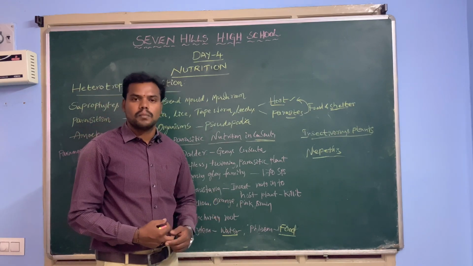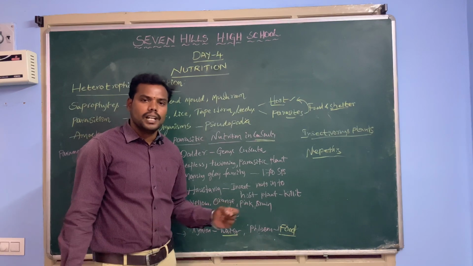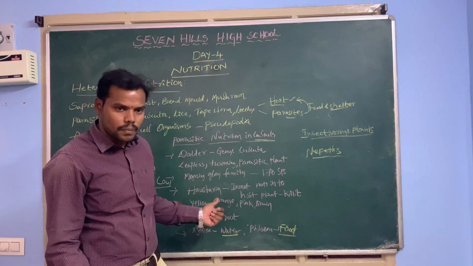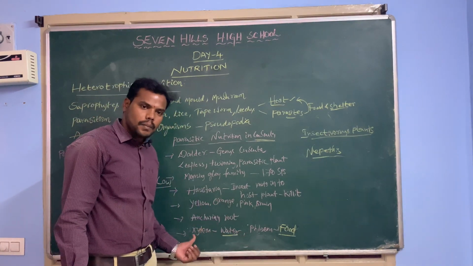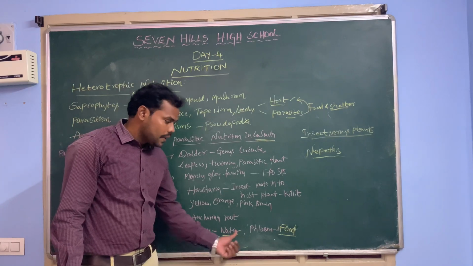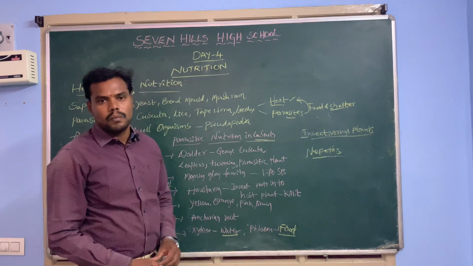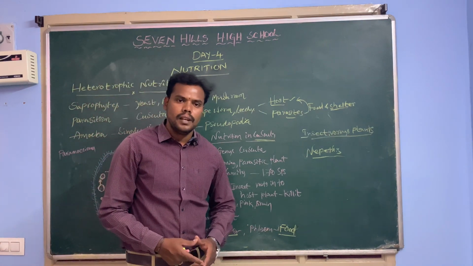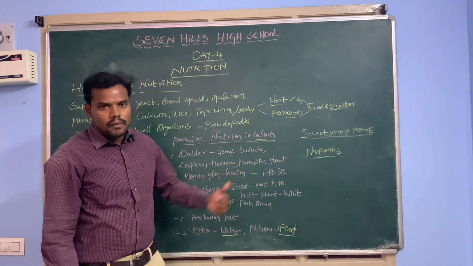All these parasitic plants trap the food material from the host plant and finally kill the host plant, and they absorb the nutrients with the help of the xylem and phloem. Here xylem collects the water and phloem collects the food material, and the stem of the host plant becomes weaker and finally it dies. That is one of the parasitic nutrition we can see in our plants.